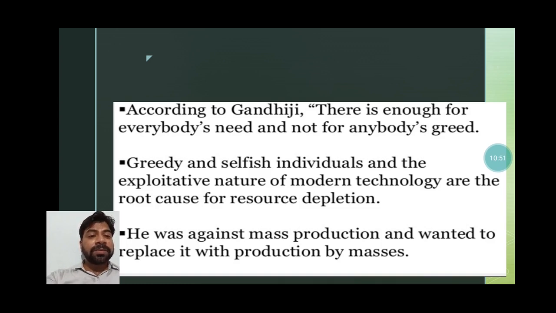He was against mass production and wanted to replace it with production by masses. Okay, what is the difference between mass production and production by masses? It means he always supported the cottage sector industries, where he wanted to focus on the employment of the people. Okay, he showed his wish that production must be done by the masses, rather than production in masses.